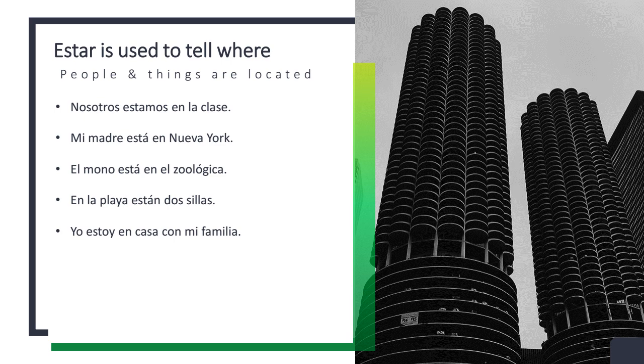So the monkey is at the zoo. En la playa están dos sillas. So on the beach, there are two chairs. Yo estoy en casa con mi familia. So I am at home with my family. That is how you use estar to tell about where people and things are located.